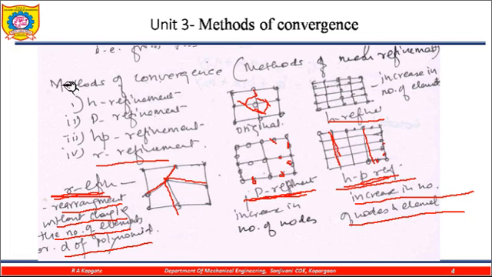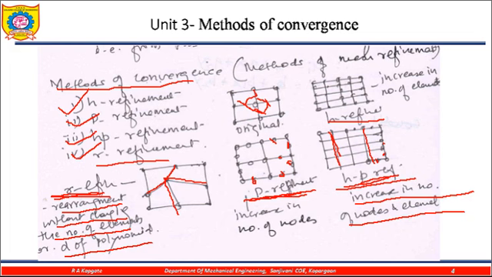So these are the different types of methods of the convergence technique: the H refinement, P refinement, HP refinement and the R refinement. I hope you understand what is meant by convergence. Convergence is a process where we increase the exactness of a numerical method and reach the exact solution of a problem.